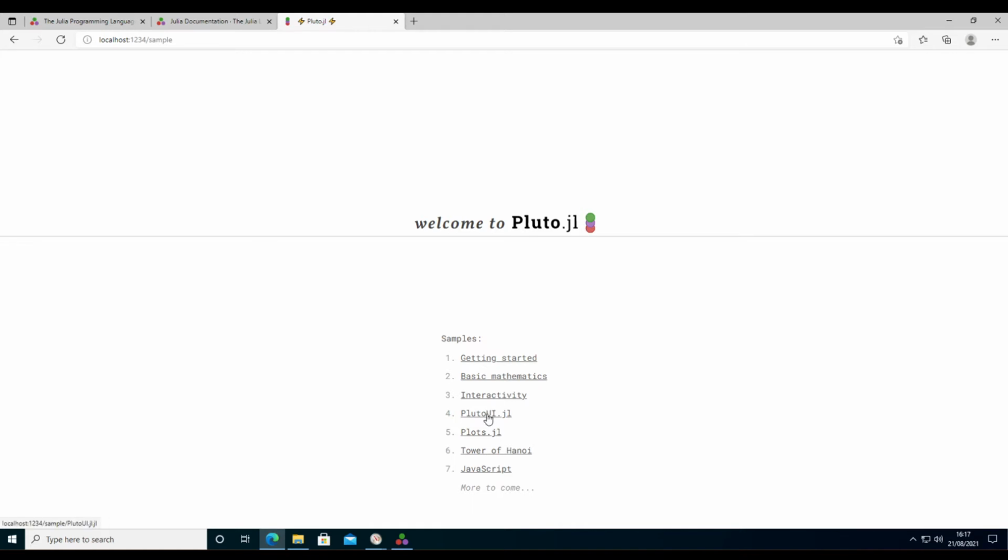So let me open this one because it shows some interesting aspects of Pluto. But with these simple steps, you can get started working in Pluto. Now it needs to analyze the notebook and start it up.